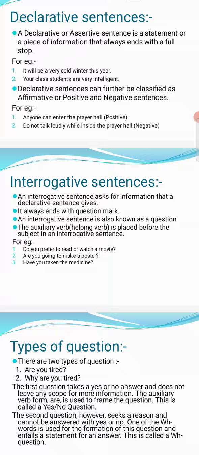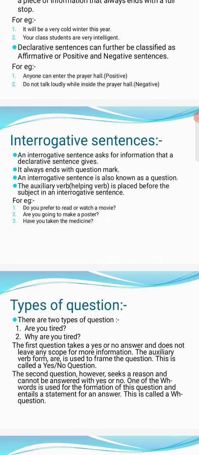Positive sentence: Anyone can enter the prayer hall. That is a positive sentence. Do not talk loudly while inside the prayer hall. It is a negative sentence.